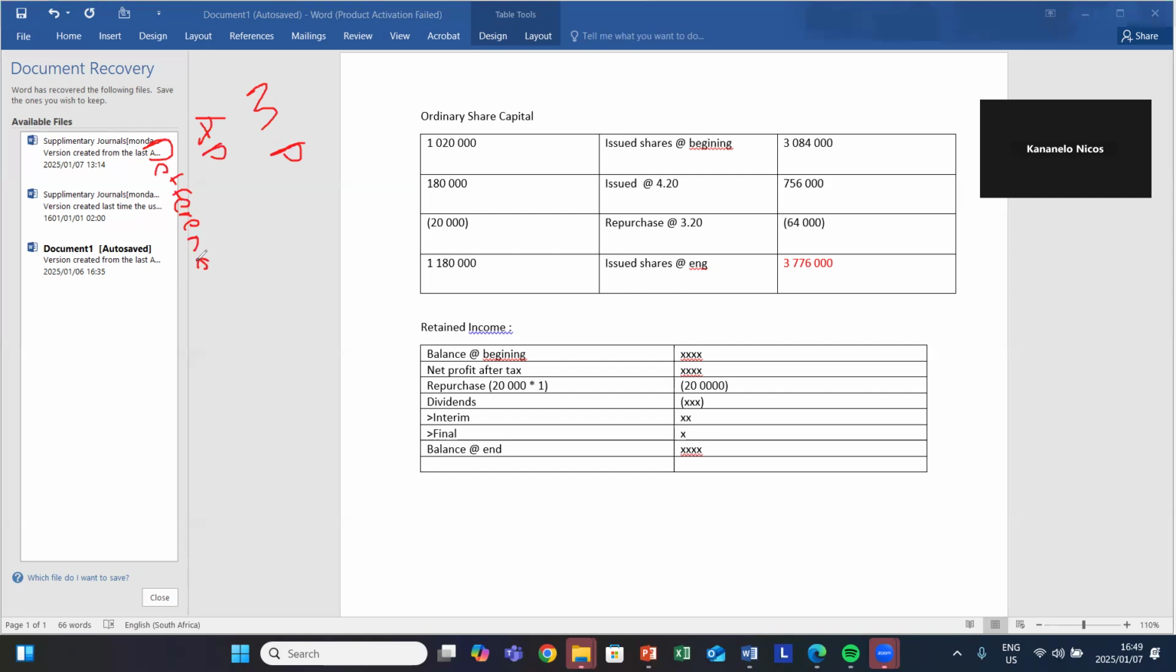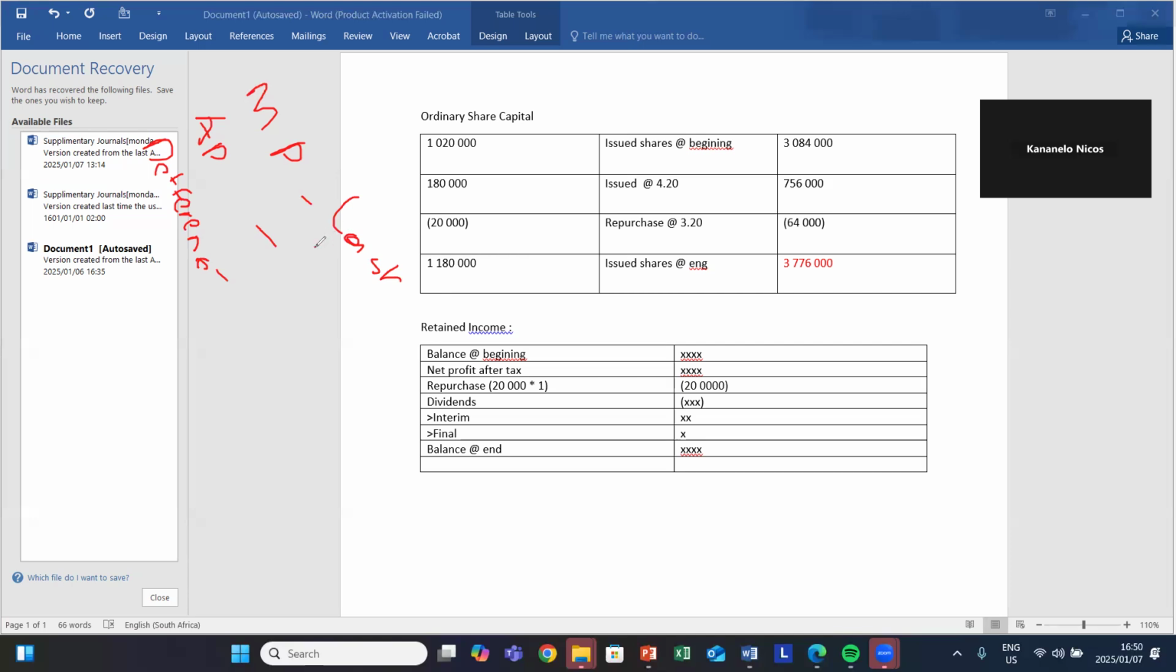Always write it when you are dealing with, let's just say you're supposed to calculate your ordinary share capital, your retained income, and so on. I want you to write this MP. MP, you know, it means market price. Market price, cash flow. We use our market price with regards to repurchase there. With regards to repurchase, we use our market price when we do the cash flow statement. The market price is the price which we pay when we buy our shares.